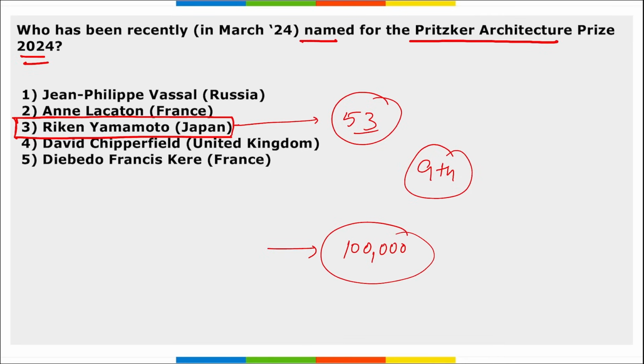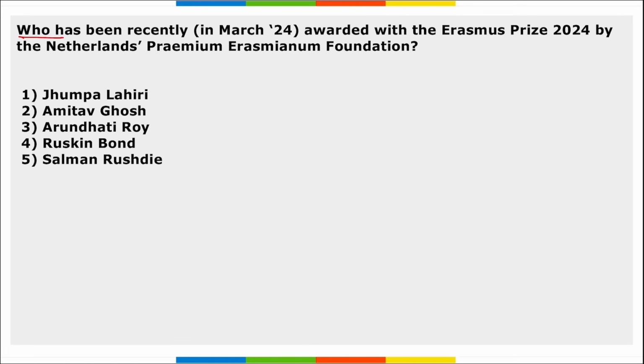And Raiken Yamamoto, he belongs from which country? He is from Japan. Next, who has been recently awarded with the Erasmus Prize 2024 by the Netherlands Foundation? So, who has been recently awarded with this Erasmus Prize? So, Amitav Ghosh.